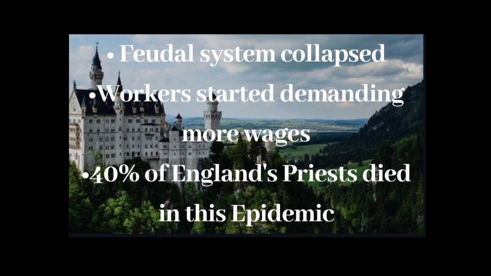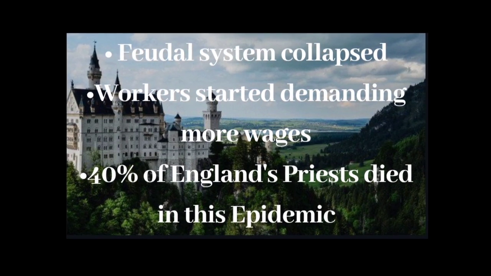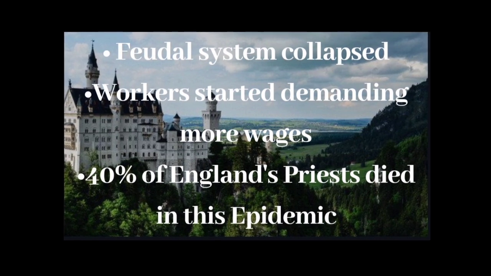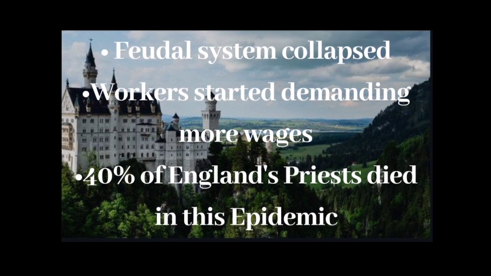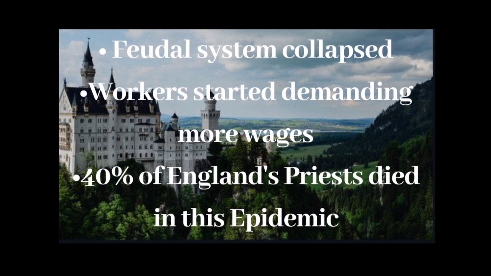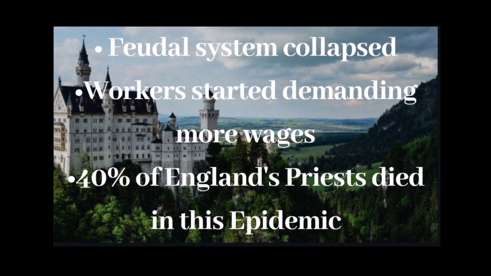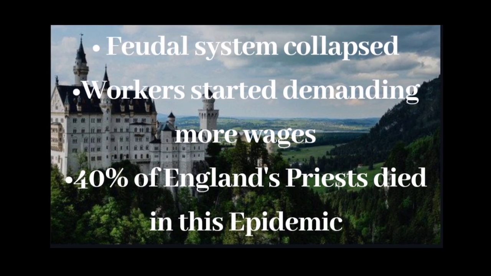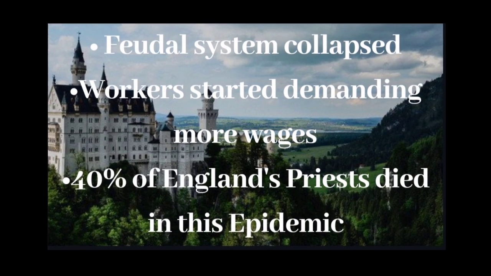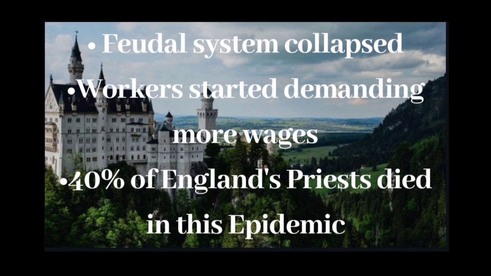Many aristocratic families collapsed at once, as the workers who survived this epidemic started demanding more wages, and they benefited through increased employment options and higher wages.